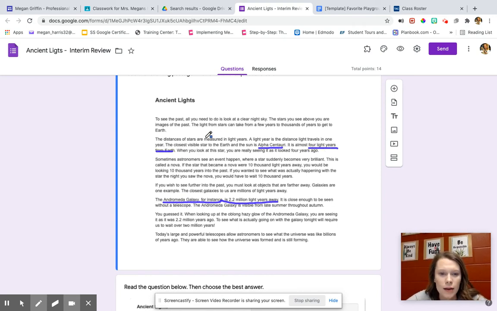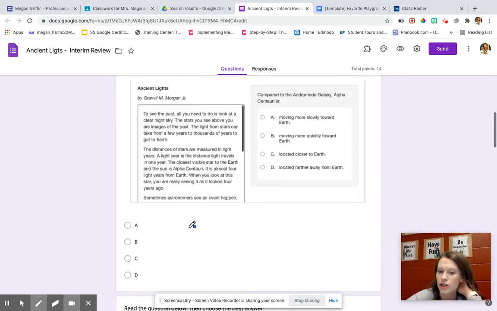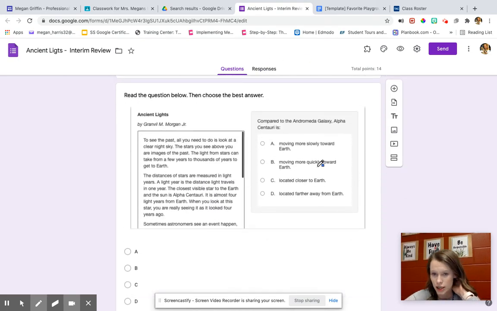So I've got some information there. It says, compared to the Andromeda galaxy, Alpha Centauri is moving more slowly toward Earth, moving more quickly toward Earth, located closer to Earth, or located farther away from Earth.